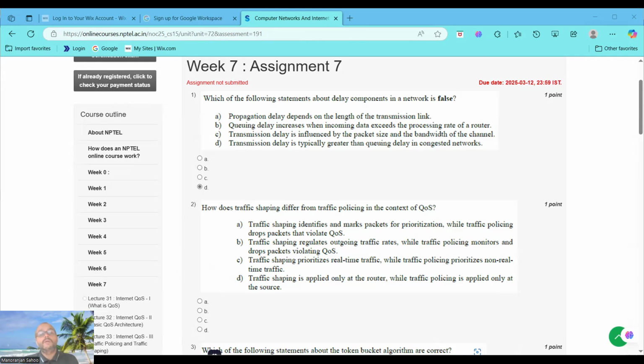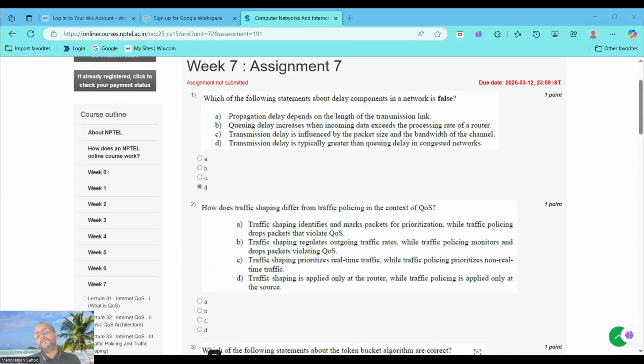Now going to option B: queuing delay increases when incoming data exceeds the processing rate of the router. Queuing delay occurs when packets wait in a router queue before being processed and transmitted. If the incoming data rate exceeds the router's processing or forwarding capacity, the queue length grows and increases the queuing delay. This is a fundamental principle of network congestion, making the statement true.